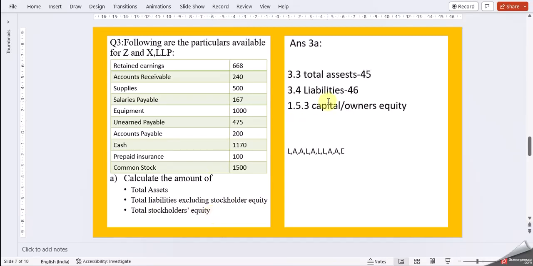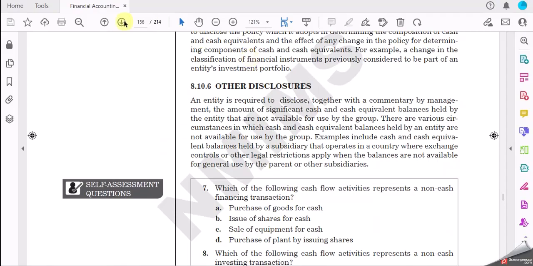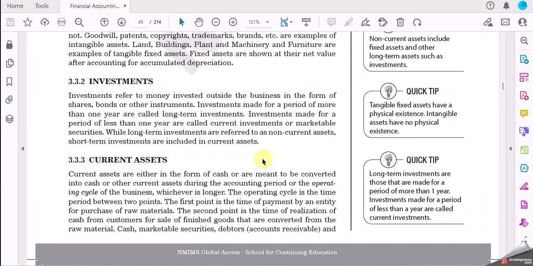First, try to come up with information on what assets and liabilities are. You can get this information in chapter 3, pages 45 and 46. Then you also have to understand what equity is. In the equity part, write up the information about capital and owner's equity.